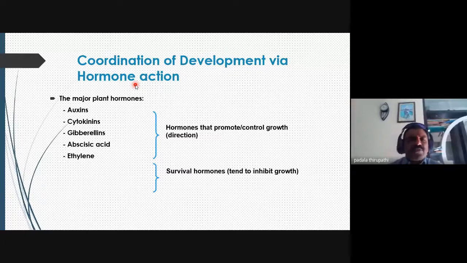This is related to the mechanism and mode of action of the gibberellins.